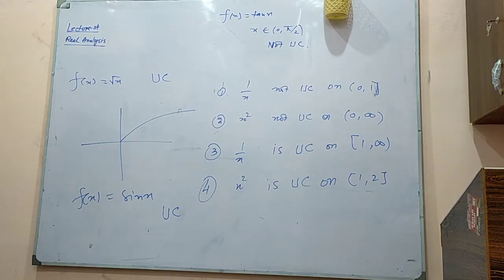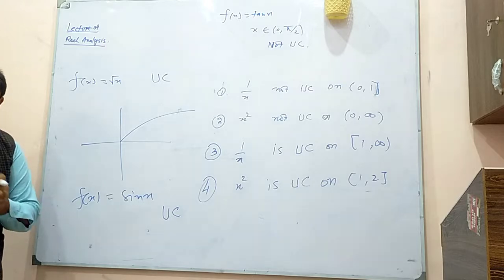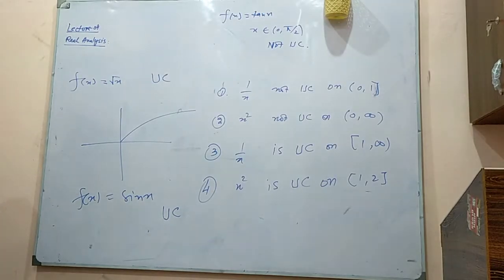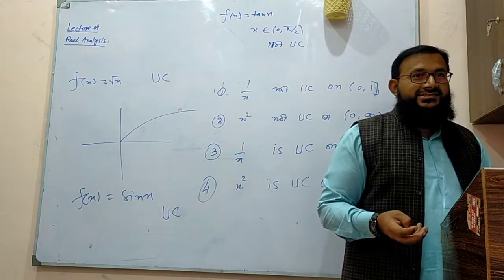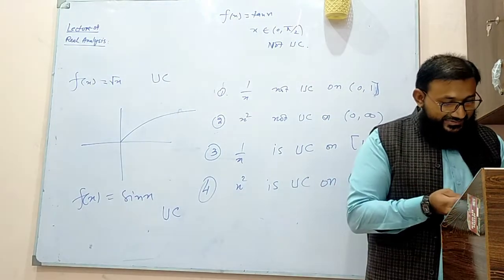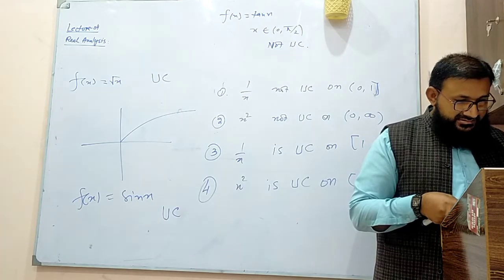We had this question in our test as well. They gave different functions and asked which one is uniformly continuous and which one is not. A key idea, in my personal opinion: if you see the interval of any function that is closed, then it will become uniformly continuous. It's a theorem. We are looking at that theorem as well, so we have to do one or two things related to this.